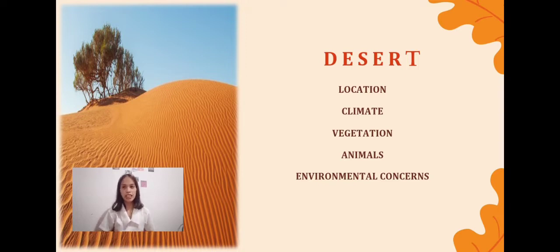Minimal vegetation has also made it easier to extract important minerals from desert regions.